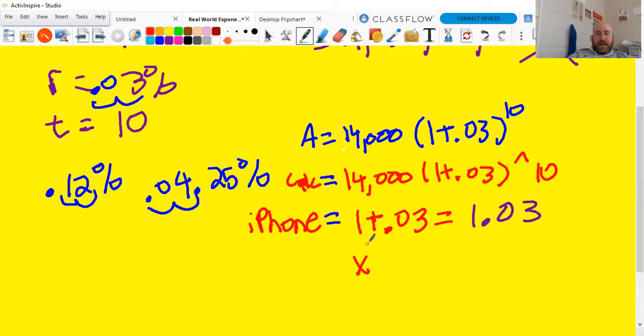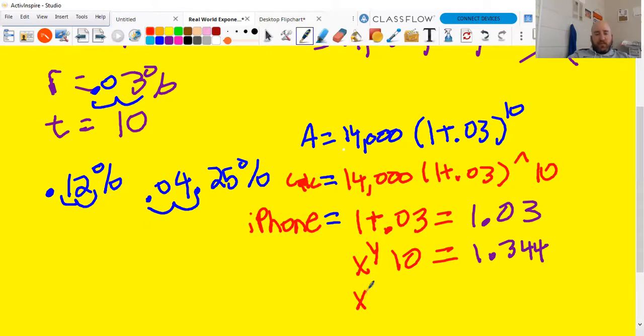Then you're going to have to turn it sideways, hit the X to the Y button, 10, equals, which is going to give you 1.343916. So I'll just say 1.344. You want to keep the whole decimal on your calculator. I'm just rounding for the sake of easiness here.